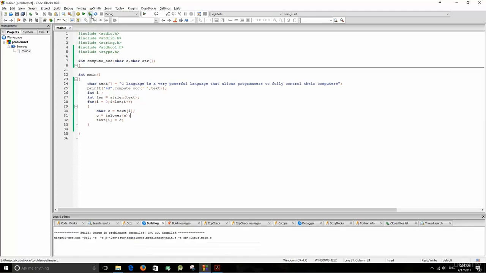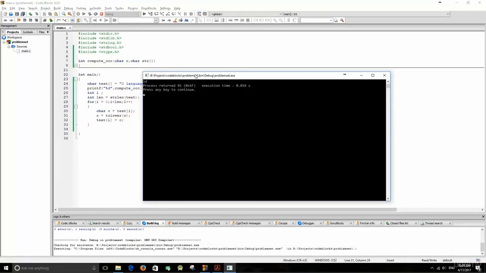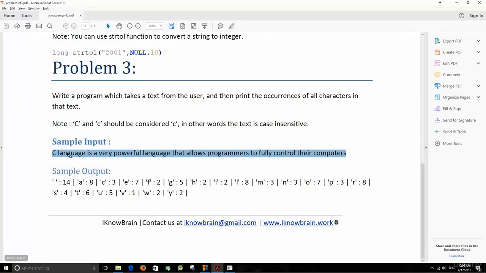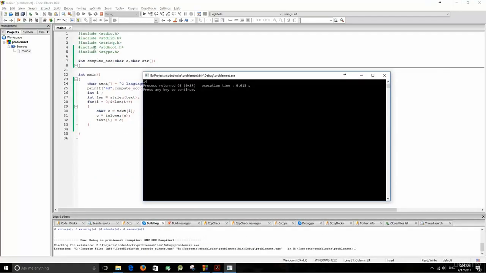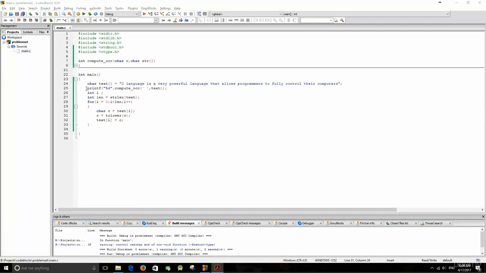And as you can see, it says 14. And if we get back to the problem statement, we have 14 spaces there, so that works. Okay, so our function works, so we don't have to think about it anymore. We just need to use it. It is tested and it works.